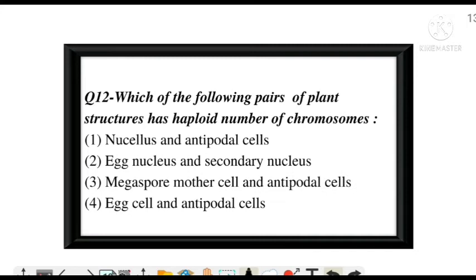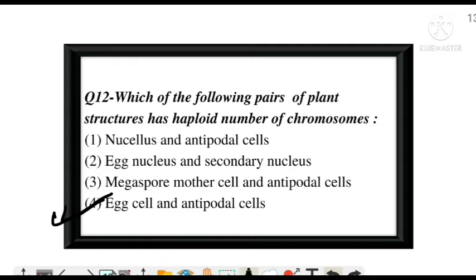Which of the following pair of plant structures has the haploid number of chromosomes? Means you have to determine which of the following has the haploid number of chromosomes. And the correct answer is option number D.